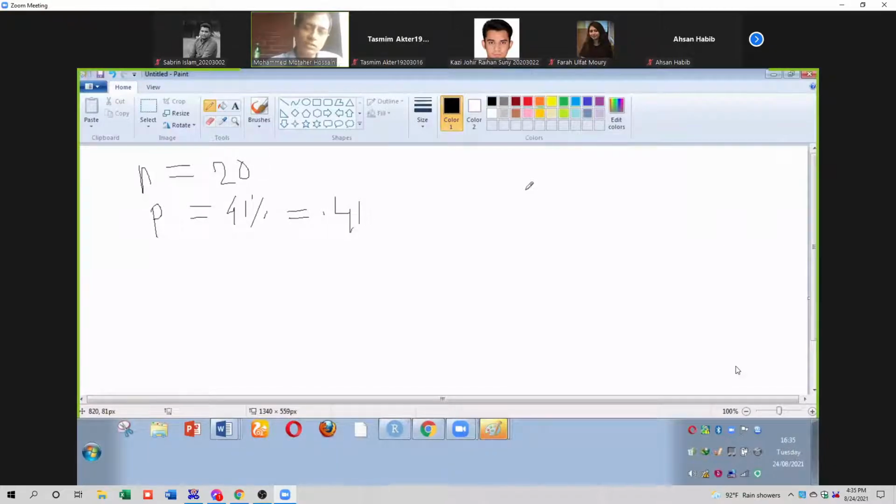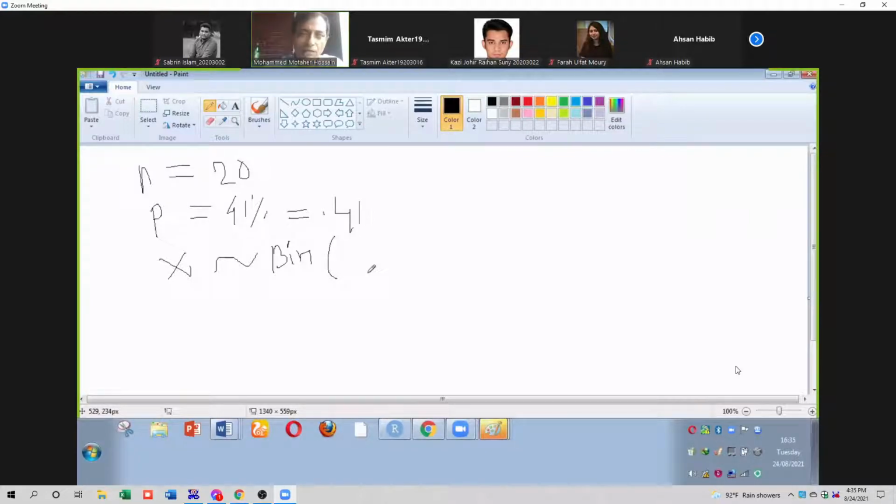In this problem, each trial has how many outcomes? 2 outcomes: success and failure. Whether the adult has a high school diploma or not. So the distribution follows binomial. That means X is a binomial variate, with parameters n and p.